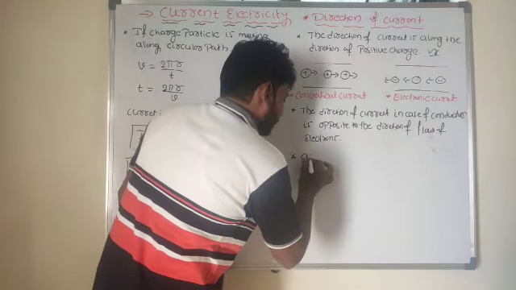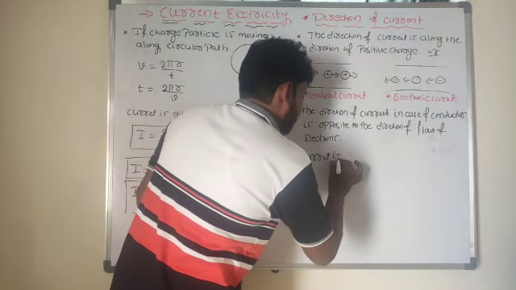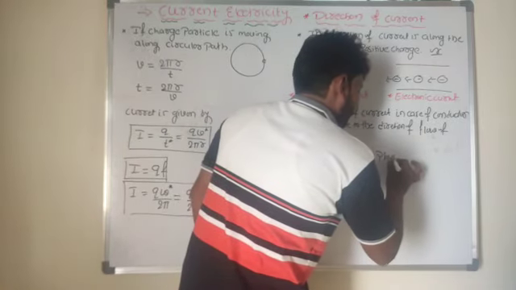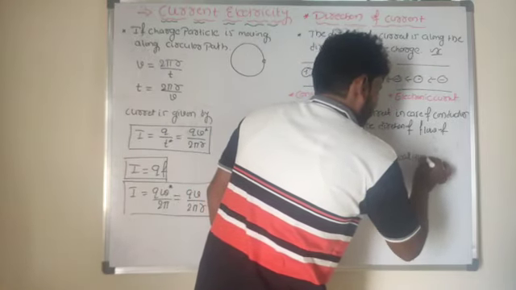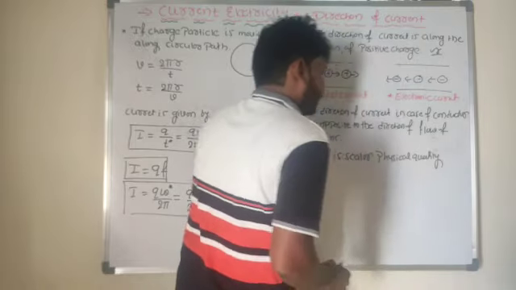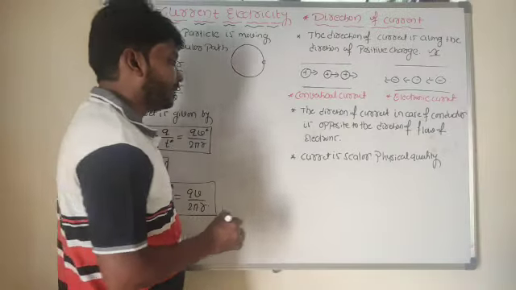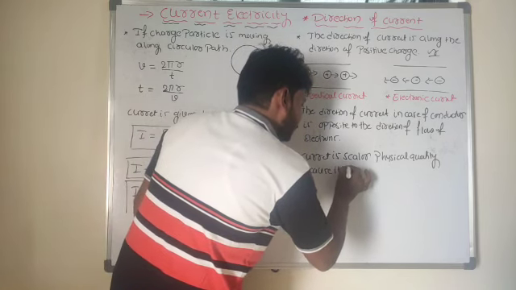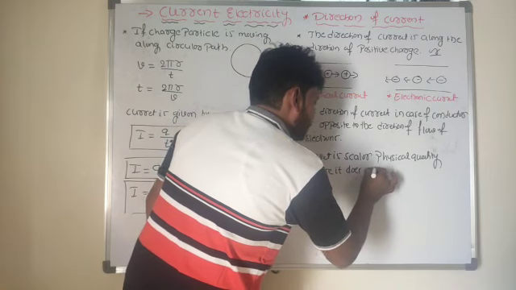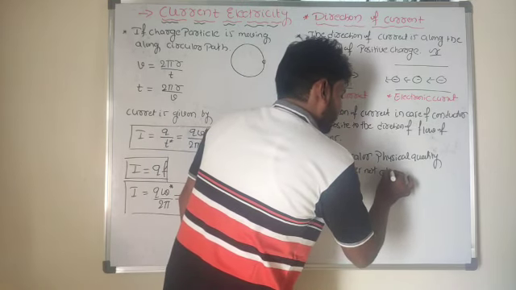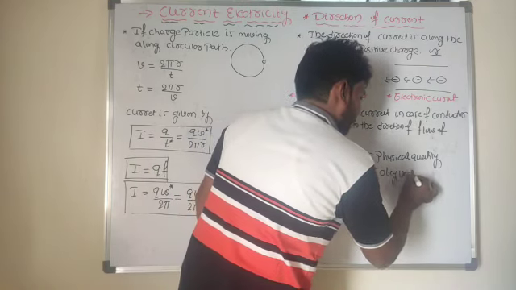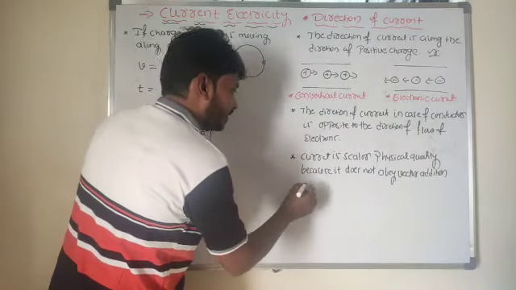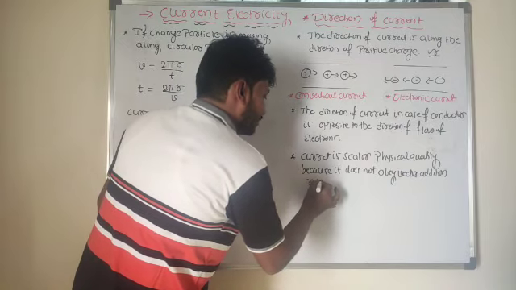So look at here, electric current is a scalar physical quantity because it does not obey the vector addition rule.